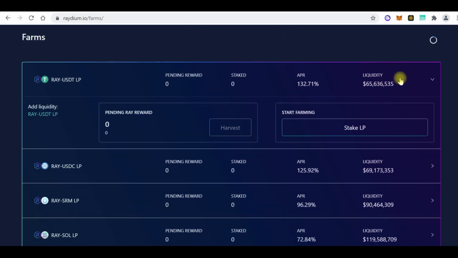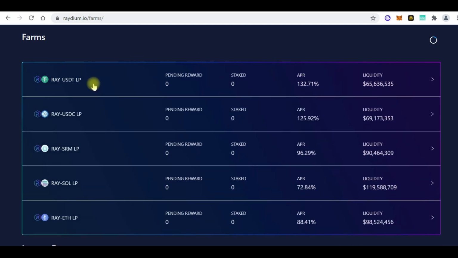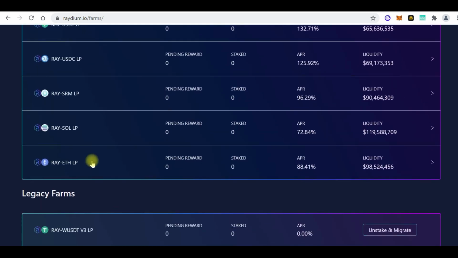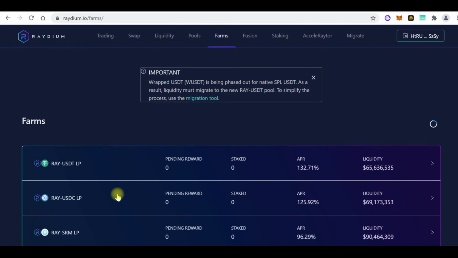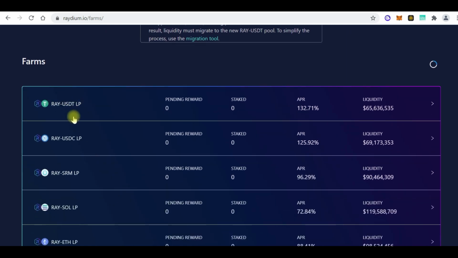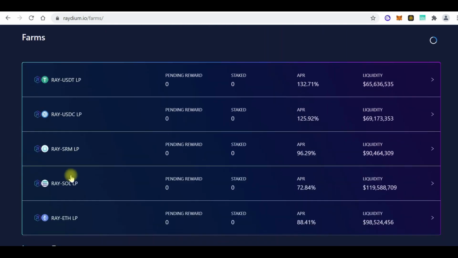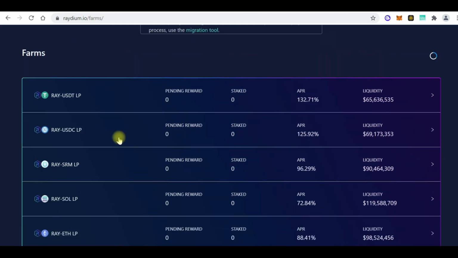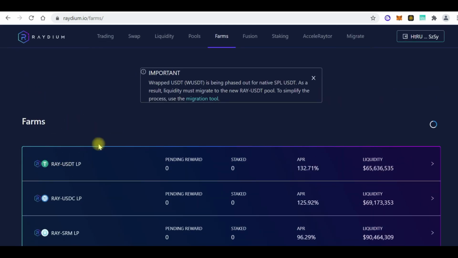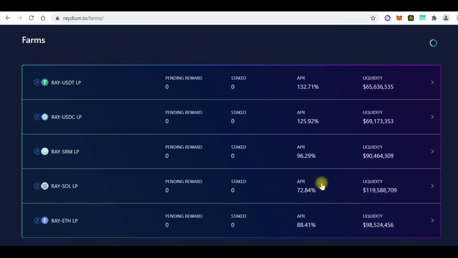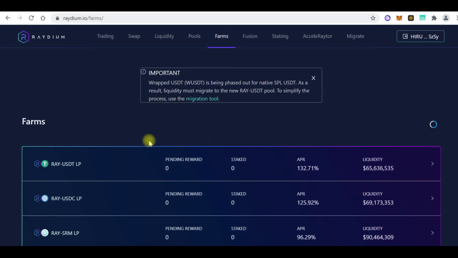Right, so here you can actually see other farms too. This is only for Ray. So Ray-USDT, Ray-USDC, Ray-Ethereum, Ray-Sol. If I did provide liquidity, I would just come here and stake it. So that is farming. This is how much I make: 132 APY. Solana is known for giving great APY currently.